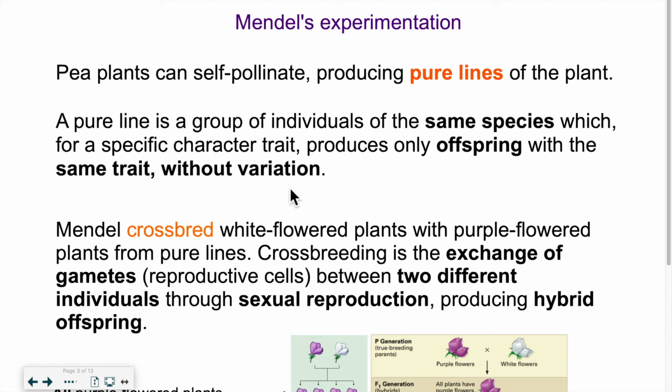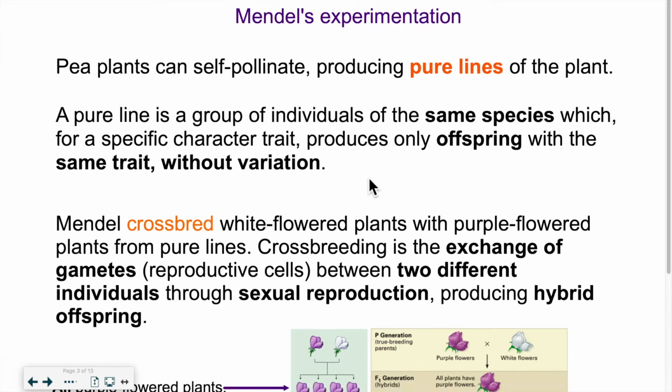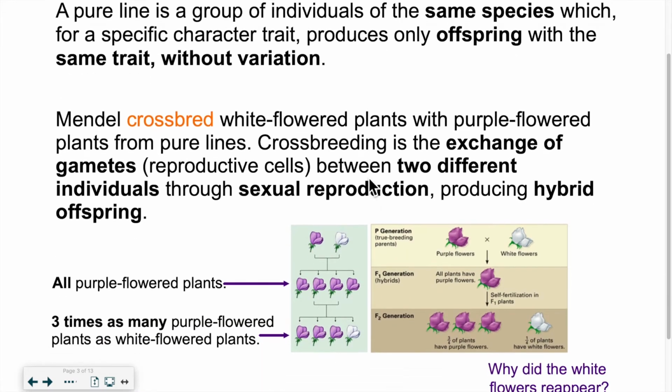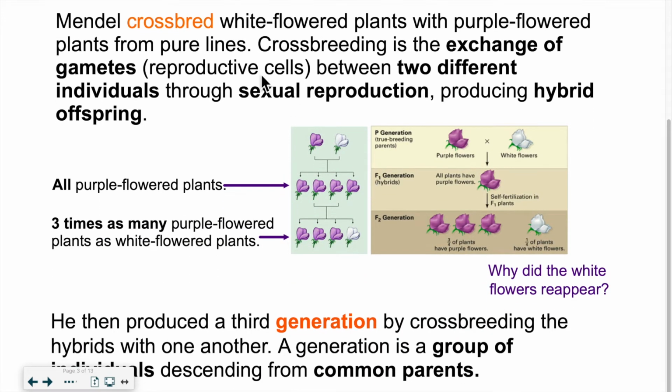So he started with that, and then what he did, he took two different pure lines, one that had white flowers and one that had purple flowers, and he bred them together. We call that crossbreeding. So we have crossbreeding when there's an exchange of gametes, which are reproductive cells, between two individuals. And in order to have that, we have to have sexual reproduction. So that creates what we call a hybrid offspring. So a hybrid is a mixture of two different parents. So that does not produce a pure line. It produces a hybrid.